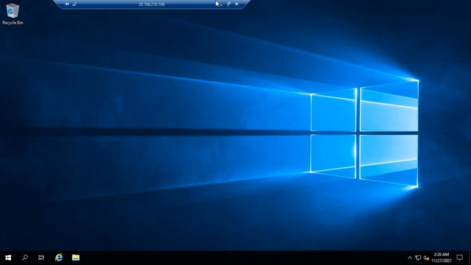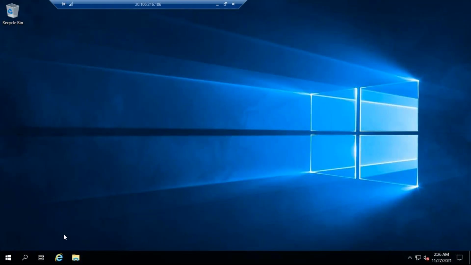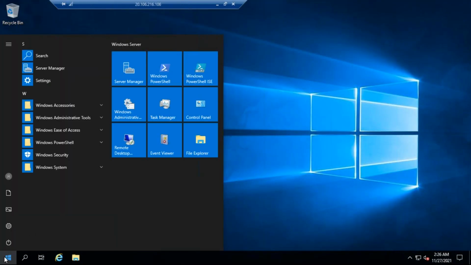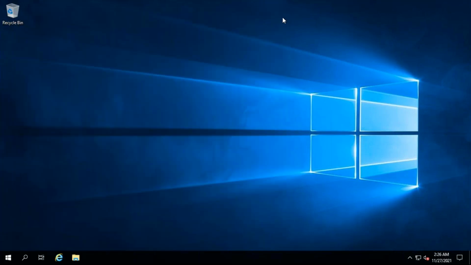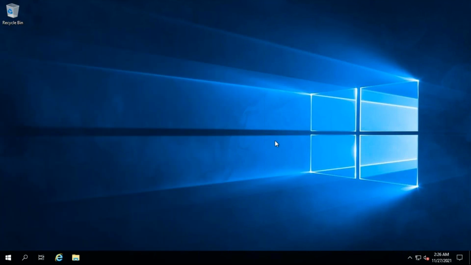Now this is the virtual machine that you created. Here, if you see, you don't have anything for SQL; you don't have anything except the operating system. You can see Windows System, Windows Security, PowerShell. These are the few things that you have. You don't have any other thing. Now click here.